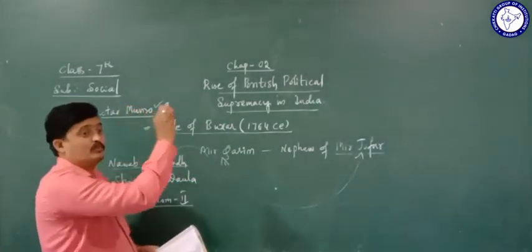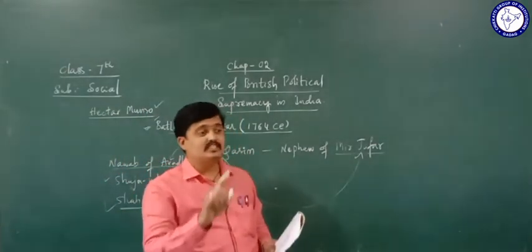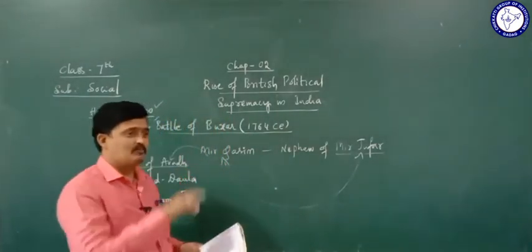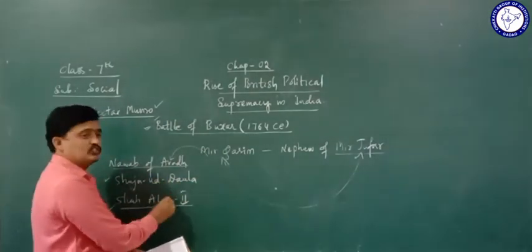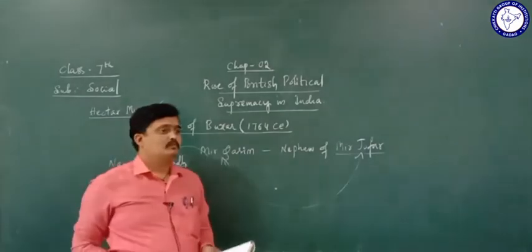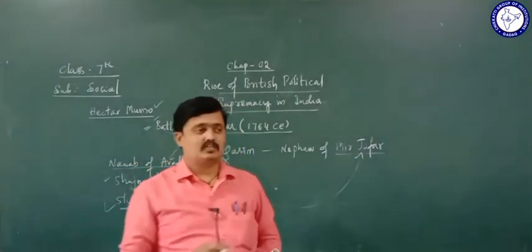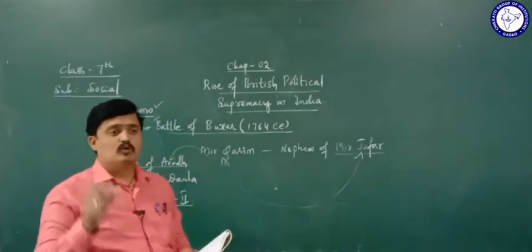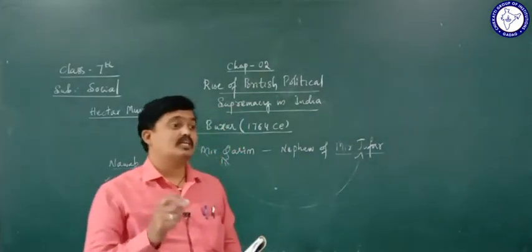Hector Munro of the British. He defeated the combined army of Mir Qasim, which is nothing but Mir Qasim, Shuja-ud-Daula and Shah Alam II. They combinedly attacked the British and started the war against them. Then Hector Munro of the British defeated that combined army.